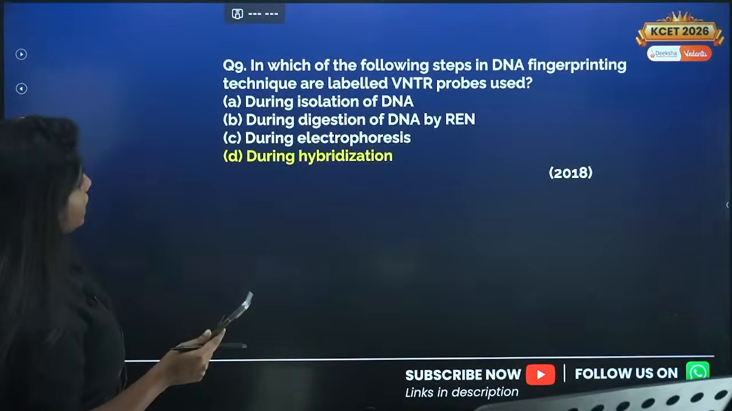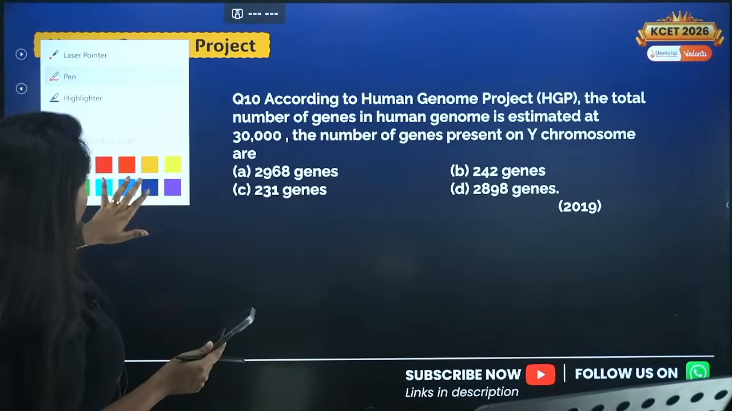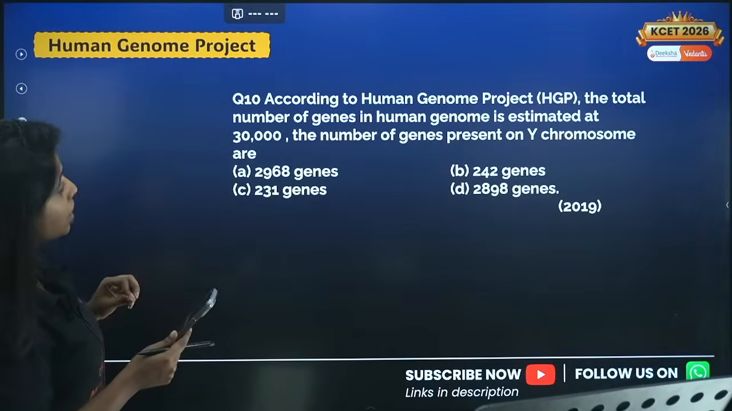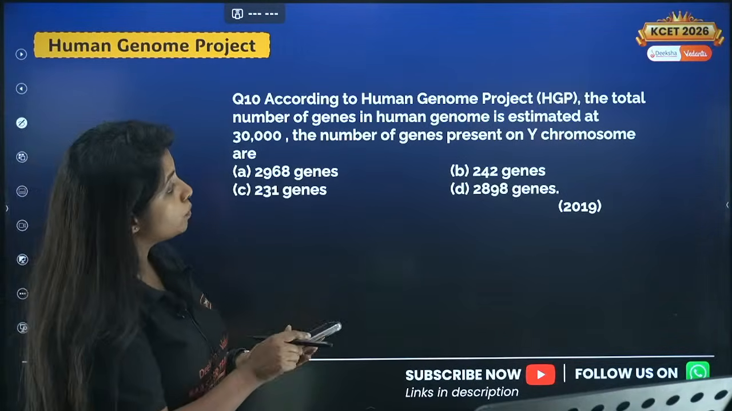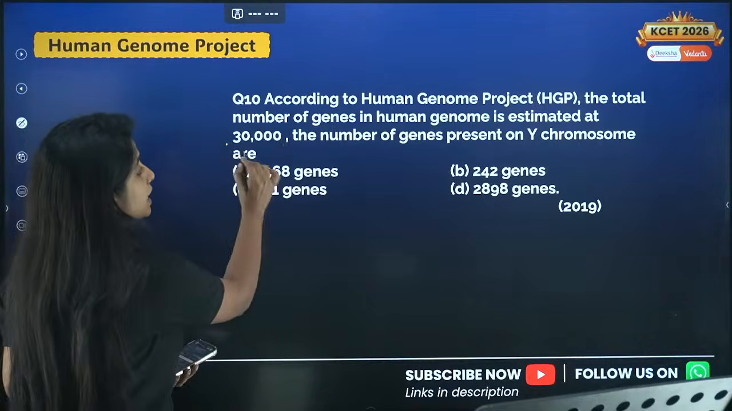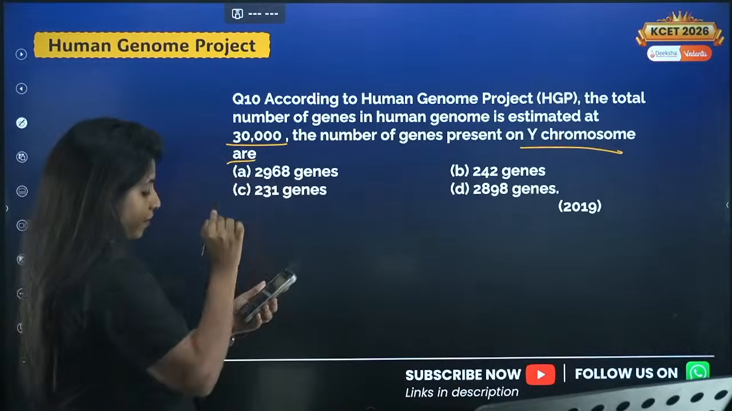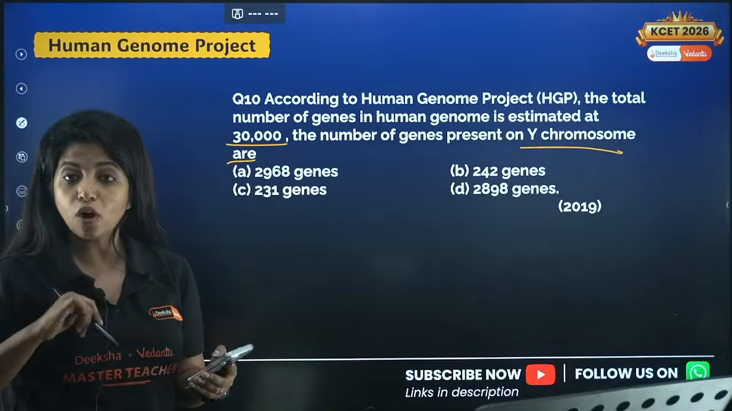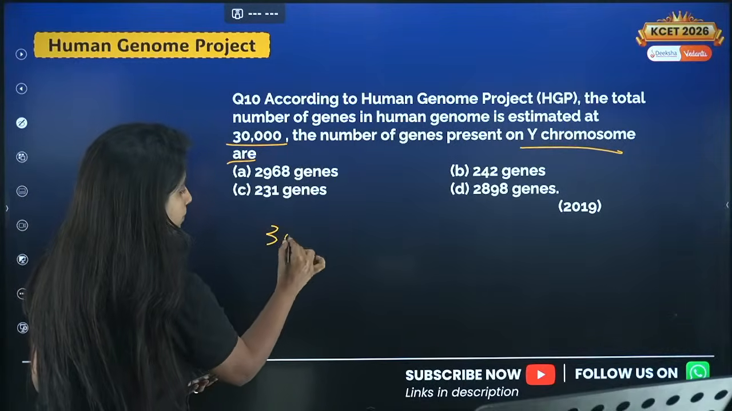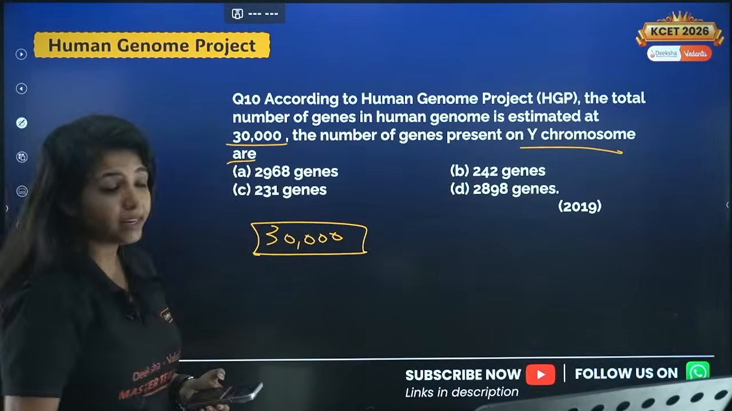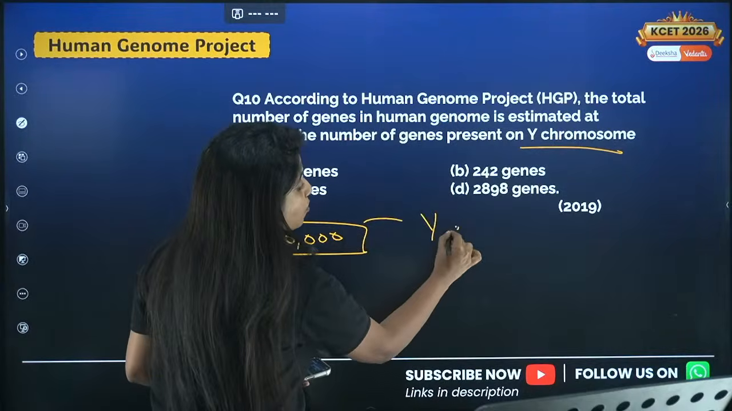Cool. Next question that we have is related to Human Genome Project. So according to Human Genome Project, the total number of genes in human genome is estimated at 30,000. The number of genes present on the Y chromosomes are. So a total number of genes which is there, it is 30,000. And now you are asked, what is the number of genes present on the Y chromosome?